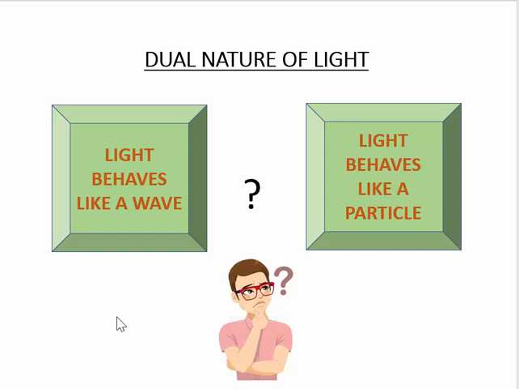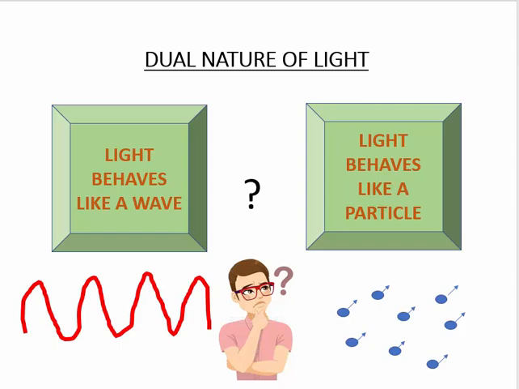What is light? What is the dual nature of light? Some say that light behaves like a wave, something like this, but others felt that light behaves like a particle, which means it travels in the form of some kind of particles which are also known as photons, which are basically small packets of light. Now this confusion actually existed for a very long period of time until they came out with a clarification that light can behave like a wave and it can also behave like a particle.